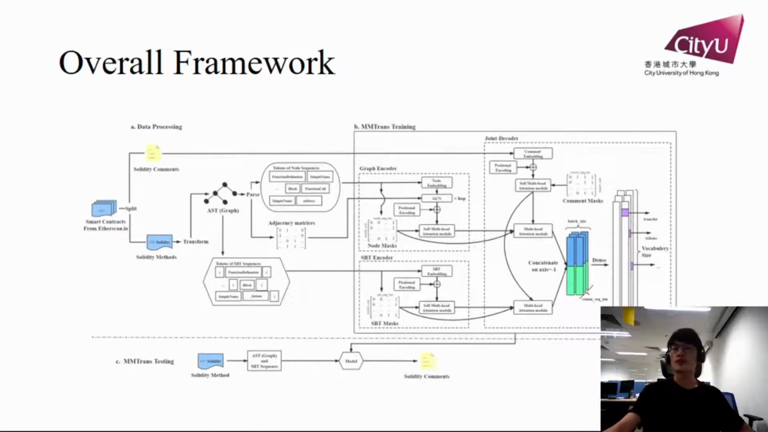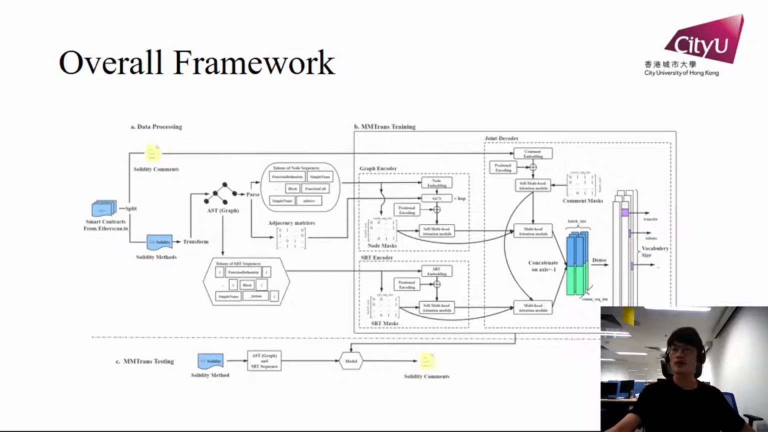In this part, we introduce the overall framework of MMTrans. At the beginning, the source code we obtain from Etherscan.io is processed into a parallel corpus of smart contract methods and their corresponding comments. Then we transform the smart contract methods to graphs and SBT sequences, respectively, to form the input of MMTrans. MMTrans consists of two encoders, the graph encoder and the SBT encoder, and a joint decoder. The node sequences and edges of graphs are fed into the graph encoder to learn the local semantic information, while the SBT sequences are fed into the SBT encoder to learn the global semantic information.